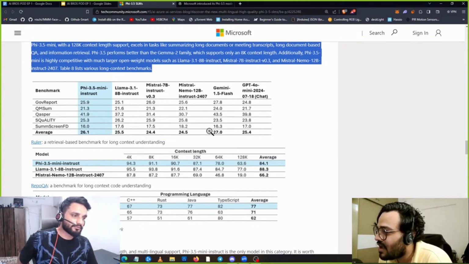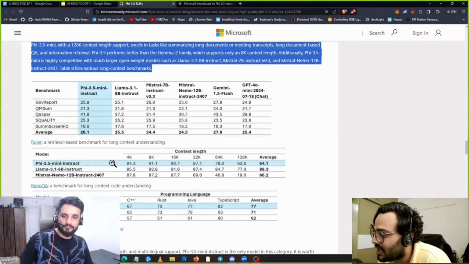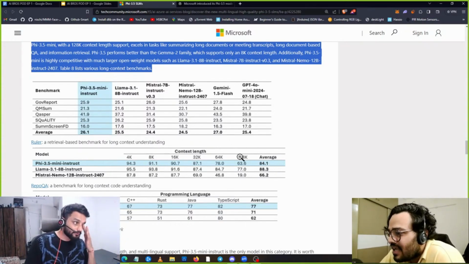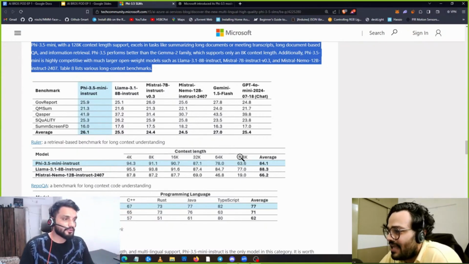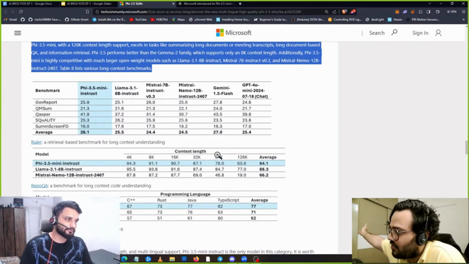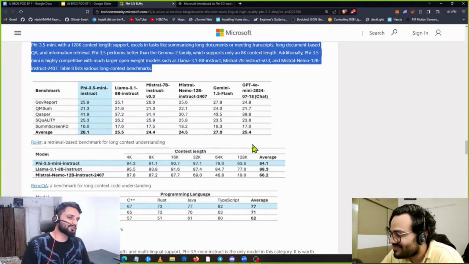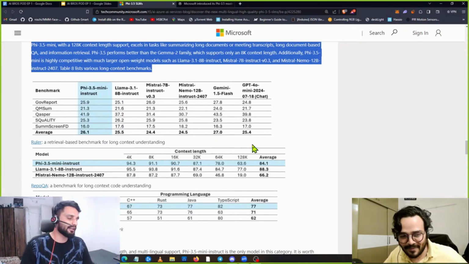You see here, right? Phi 3.5 mini: 4K में कितना है, 8K context length पे कितना है, 16K पे कितना है, 32K, 64K and 128K. So this is how context length भी ऐसे धीरे धीरे बढ़ाया जाता है. You don't just go from 4K to 128K. And I think eventually it will be in millions, because to solve actual real problems, we will definitely need very large context that is not available at this point of time.